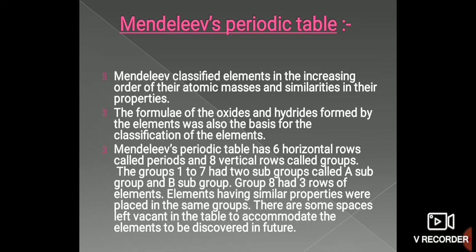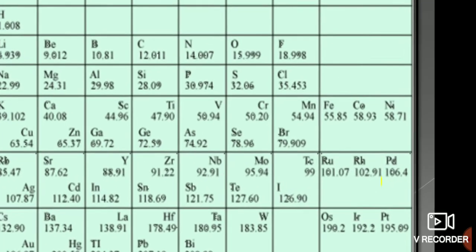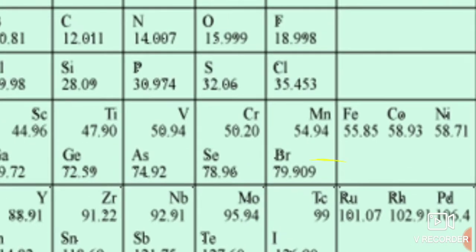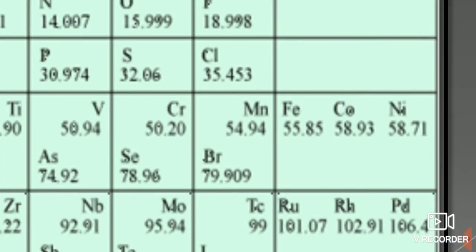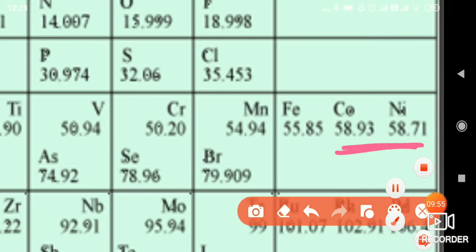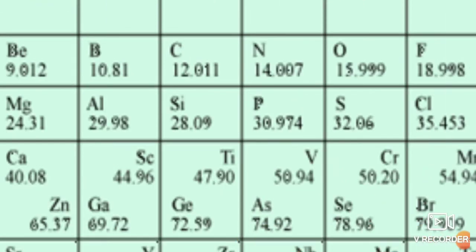It means he arranged them in the increasing order of their atomic masses. But here, cobalt is 58.93 and nickel is 58.71. Yes, there is a slight difference, but still cobalt has the higher atomic mass compared to nickel. So that is also a drawback.